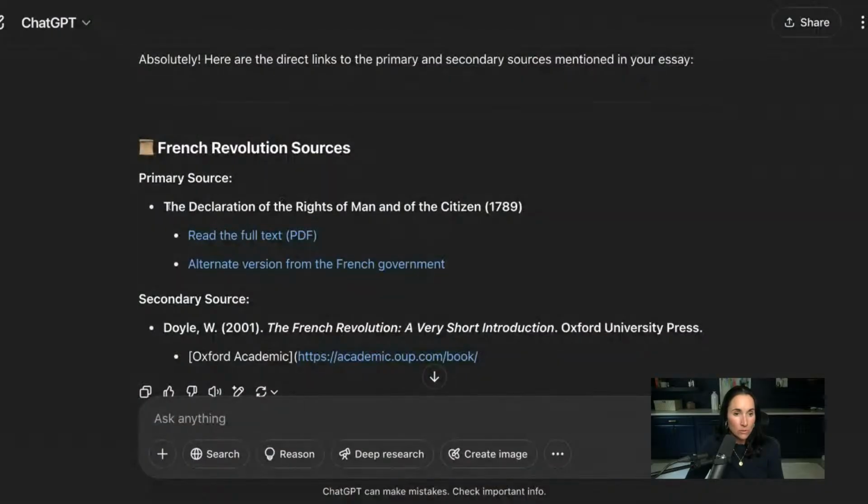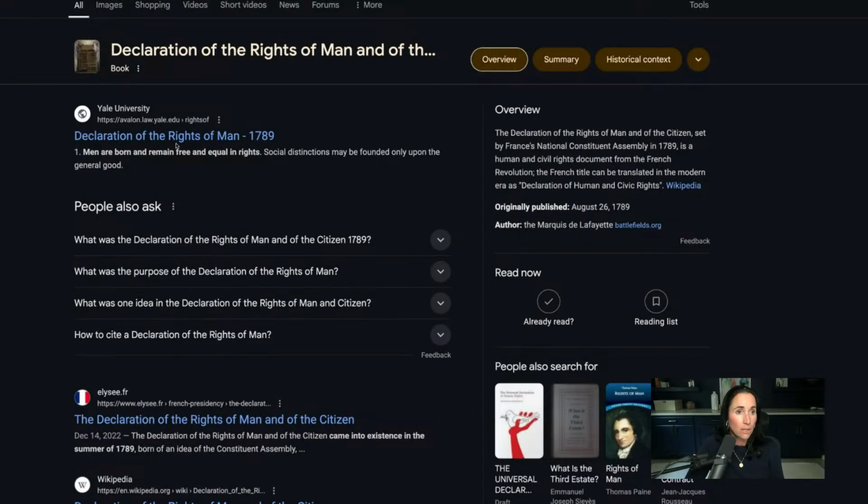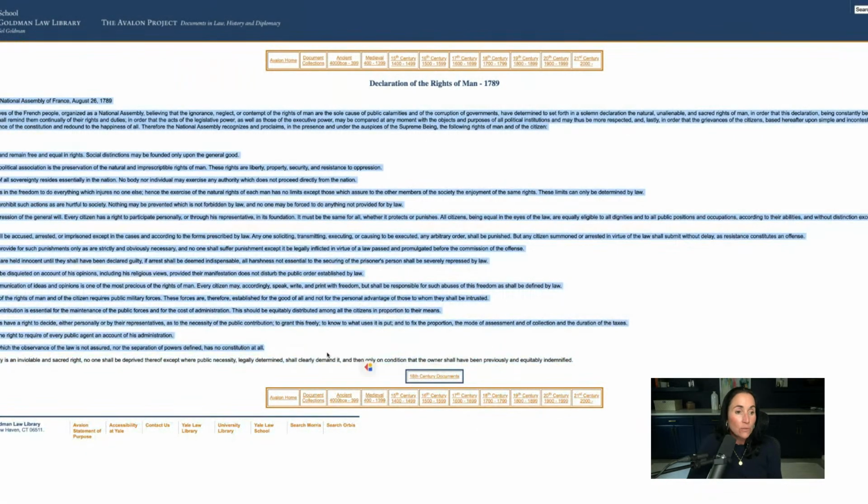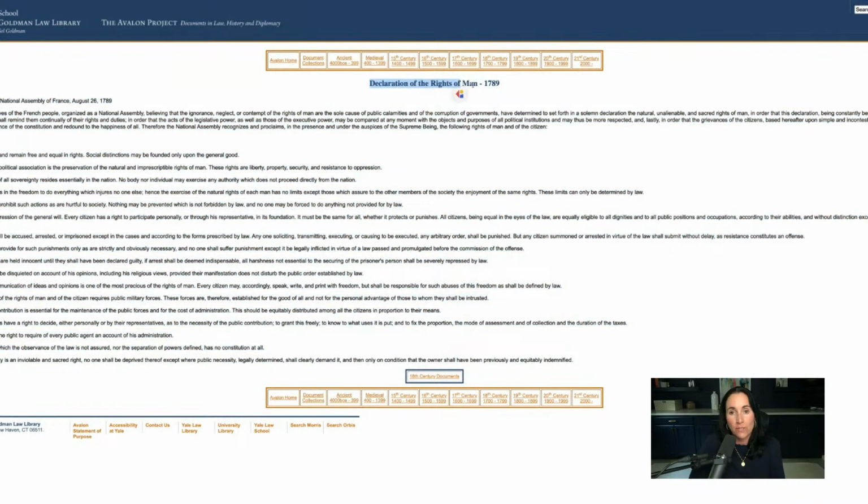So let's grab this, copy it, paste it into another tab, hit enter, and I'll share this screen with you. Okay, so from Yale University, here it is. I've got that. I can read it all. You probably should read it all, but you don't have to. But you know that the Declaration of the Rights of Man is an actual thing, and it was during the French Revolution. So it's good to keep that in our essay.